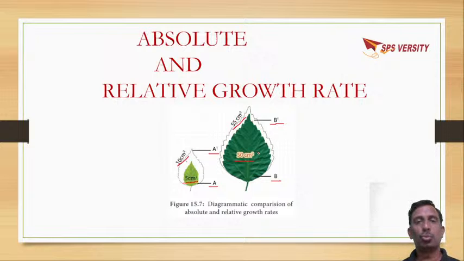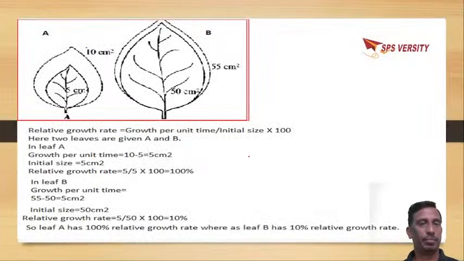And if you compare these two, this leaf has shown more relative growth rate, where in a particular time period it has become double, but the other has not. So this is called the relative growth rate. When you compare the growth rate of two organs, like if you take a leaf, this leaf has become double in size in area expansion. The other has become only 50 into 55 centimeters square, which is a relative growth rate.